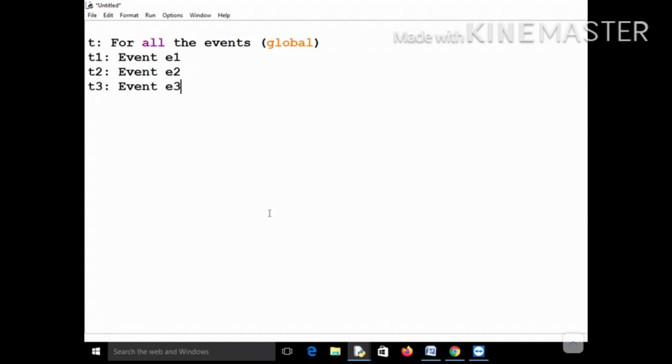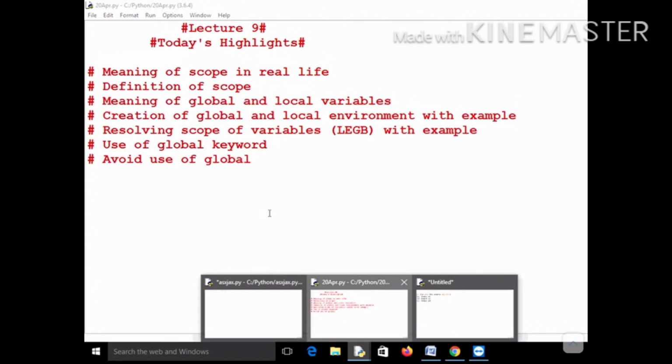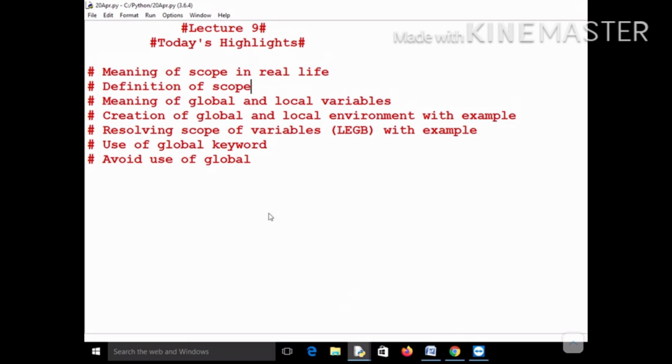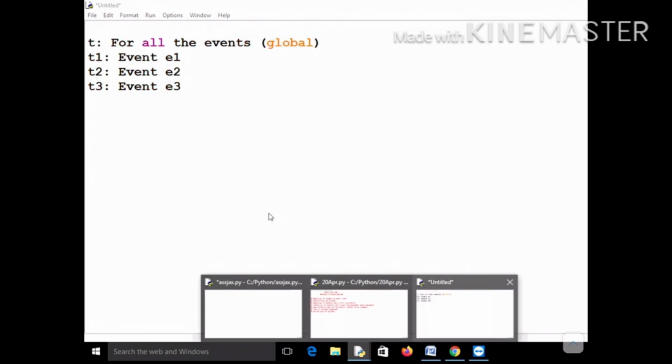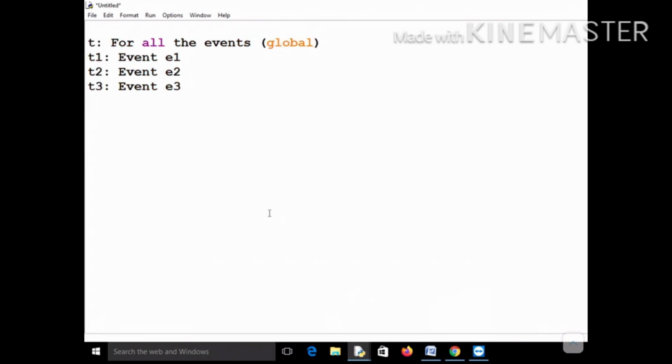The same is applicable to Python programs and Python functions also, and here also we have the concept of scope. Basically, scope in Python programming means the portion of the program wherein a variable is valid or accessible. Let me write the definition first. The portion of the program